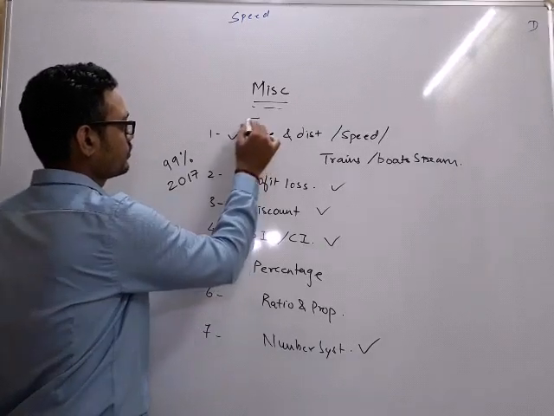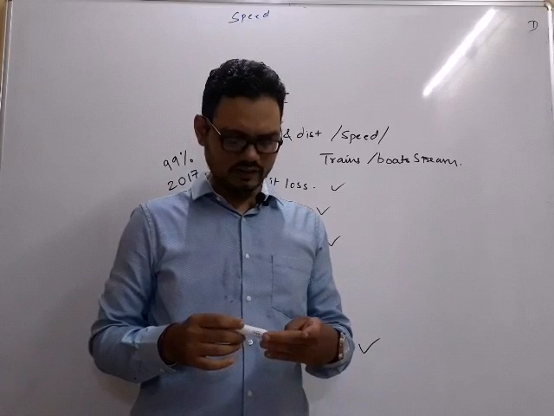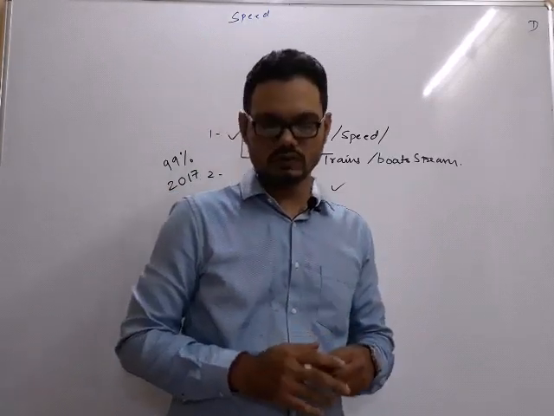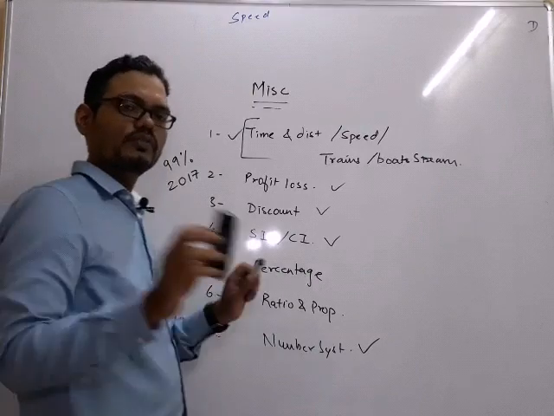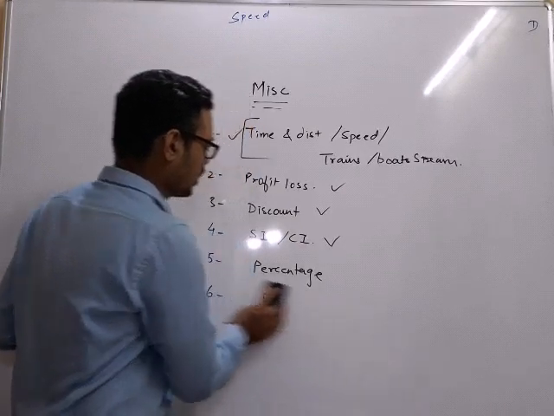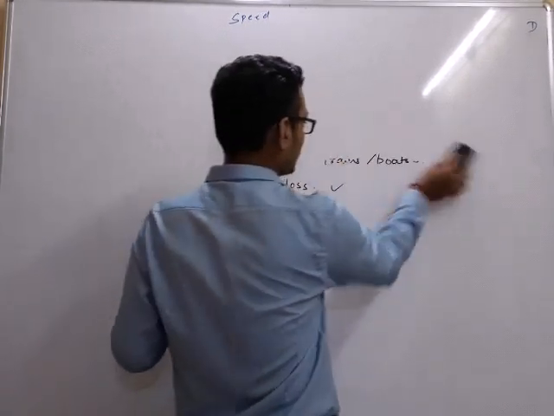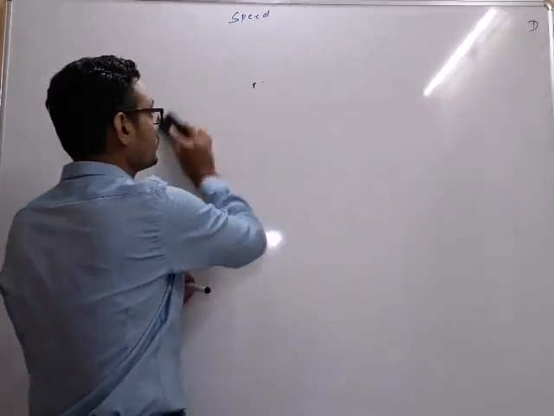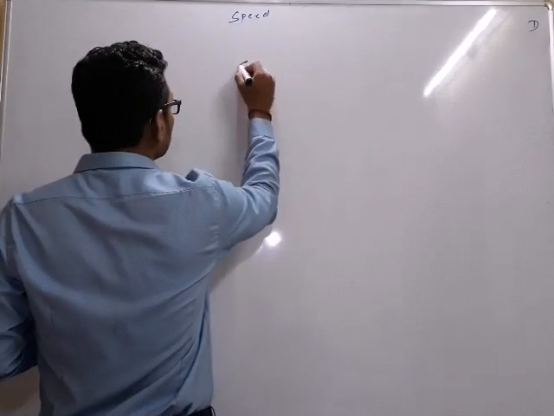So today we'll start with time and distance, speed, trains, boats. Just in case you know it, it's very nice, it's a revision for you. Just in case you don't know, just wipe off everything whatever you know and pay your 100% attention and see how it is asked in the examinations, or what are the things you need to take care of when we are talking about time, speed.